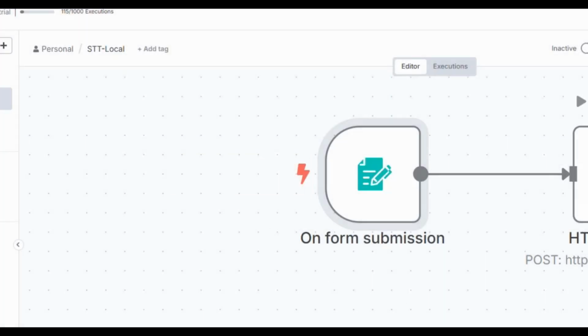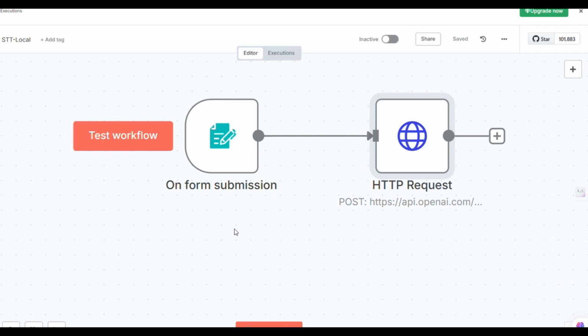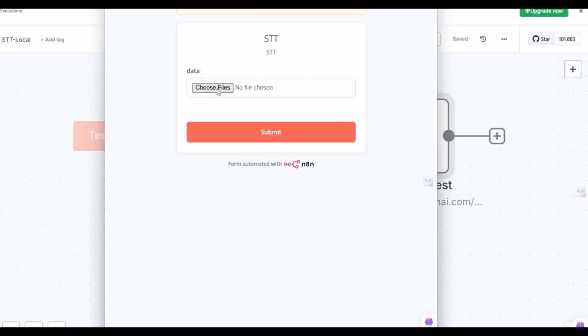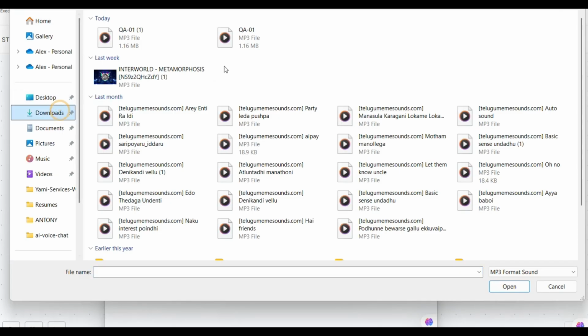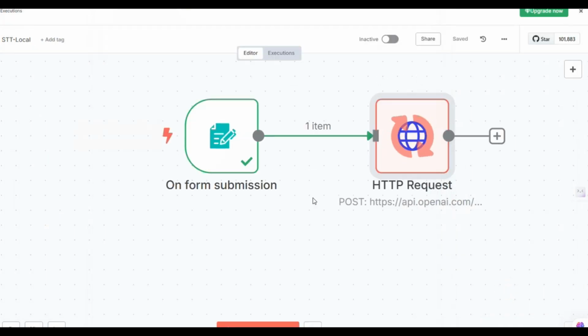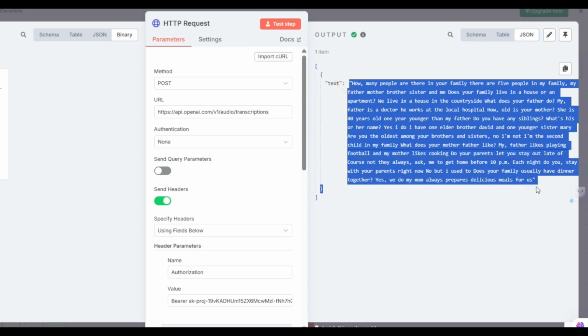Coming on to the second node, you can see the same thing we have specified. This node, that is nothing but on form submission. Now let us run this test workflow and it will open this one. Choose the file. I'm going to the downloads. We have already downloaded this one. Submit and close this one. You can see the process is executed. Now click this one and same thing, it has been placed over here.